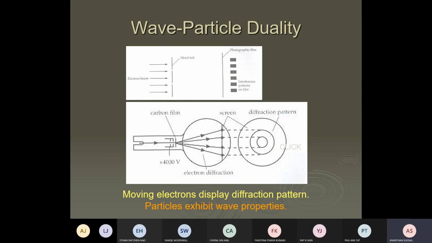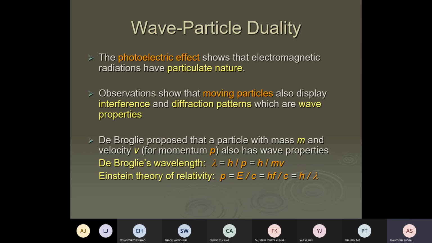So de Broglie comes out with another very controversial equation. Go back to this slide. This is the equation proposed by de Broglie: lambda equals h over p. Why is it very controversial? Lambda is the wavelength, h is the Planck constant, p is momentum. P stands for momentum.